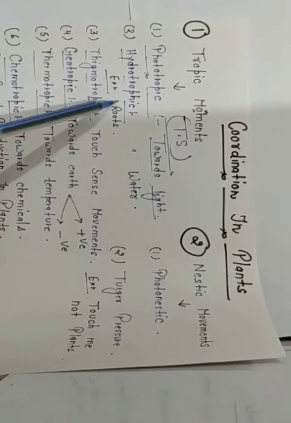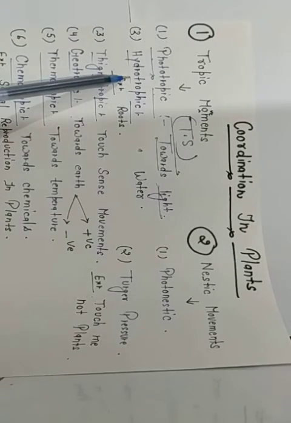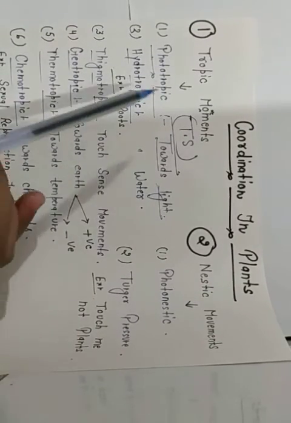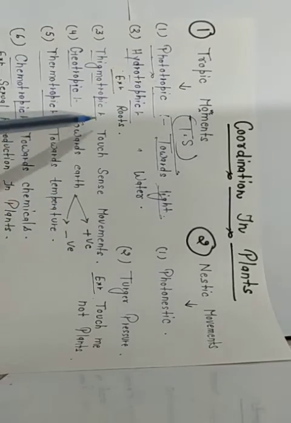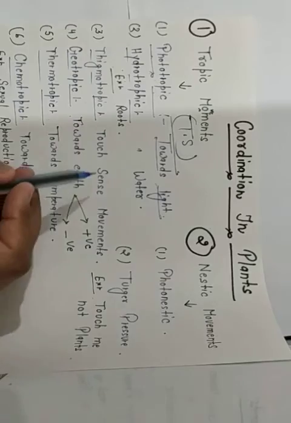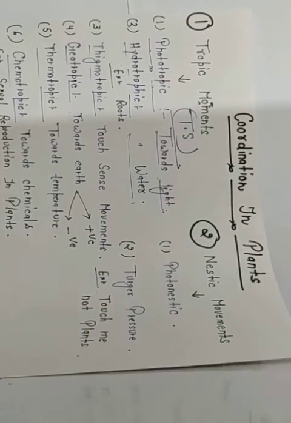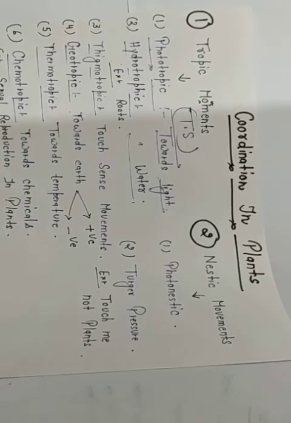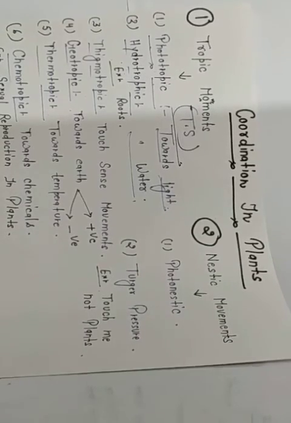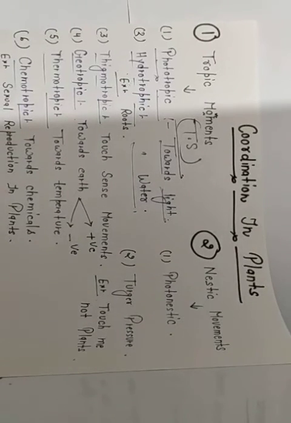The second tropic movement is hydrotropic movement. Hydro means water. It's a very normal thing, means that type of tropic movement which will occur towards water. When the growth occurs towards water, it is known as hydrotropic movement, such as the roots.